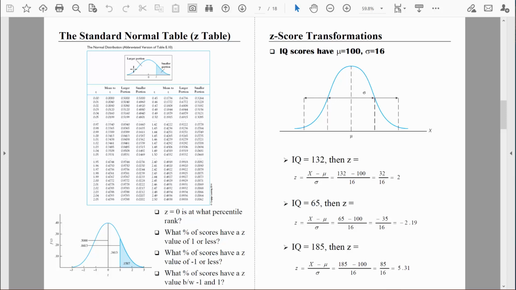So I can start answering basic questions like this. I can say to myself, what proportion of the population has an IQ score of 116 or less? Area equals probability. If I figure out the area in that larger portion, I can answer that question. So all I would need to do is look up that z-score of 1, find the column that says larger portion, that's the area in the body, and right there it says 0.8413. Because what that's telling me is 84.13% of the distribution is in this area right here, associated with a z-score of 1.